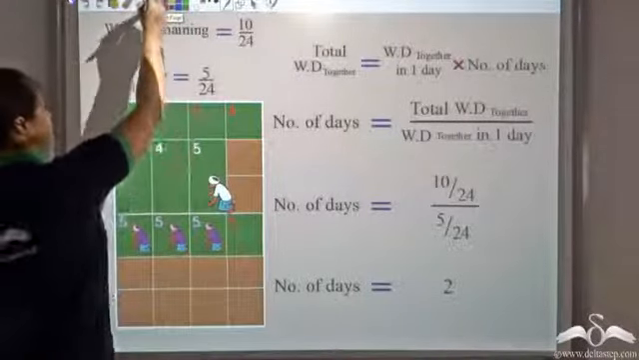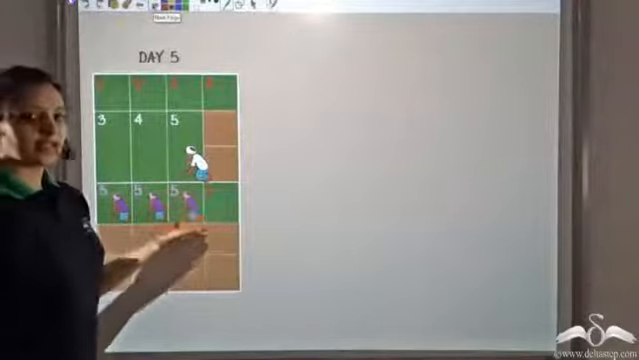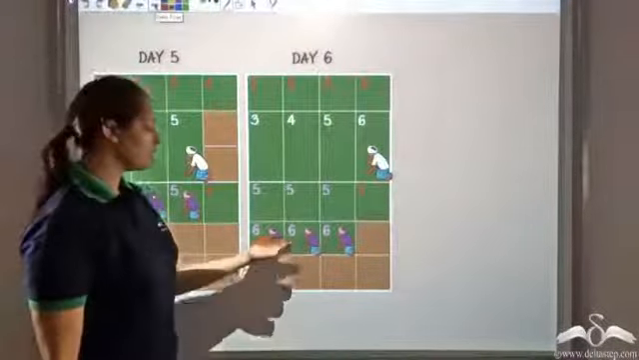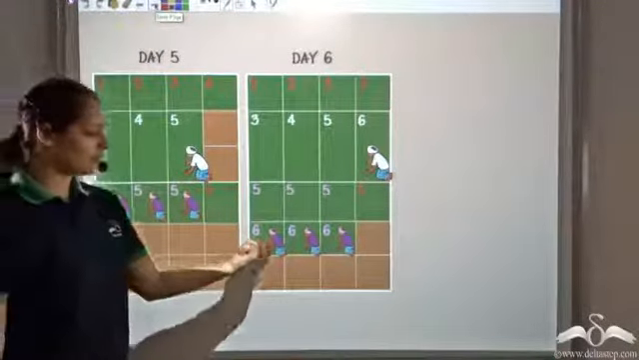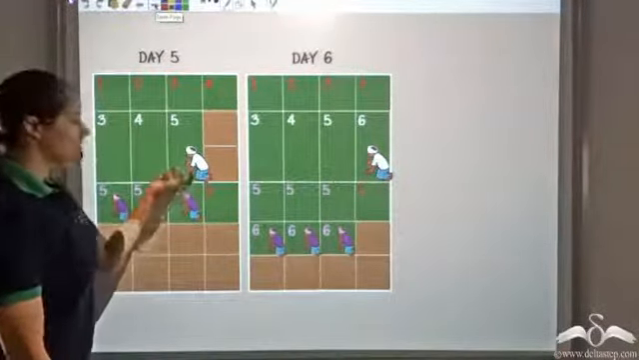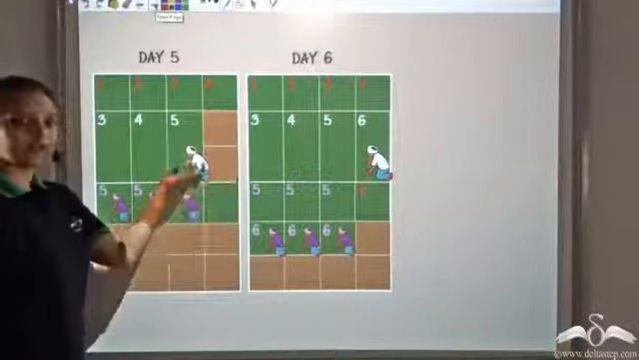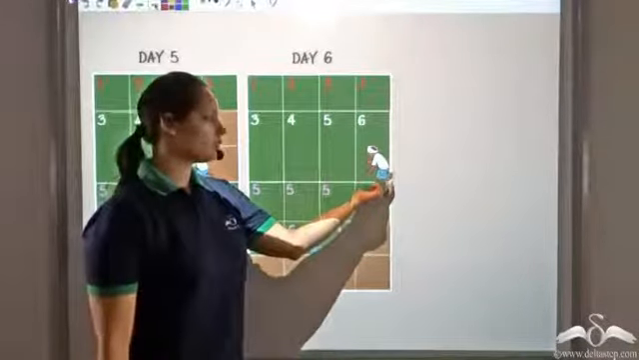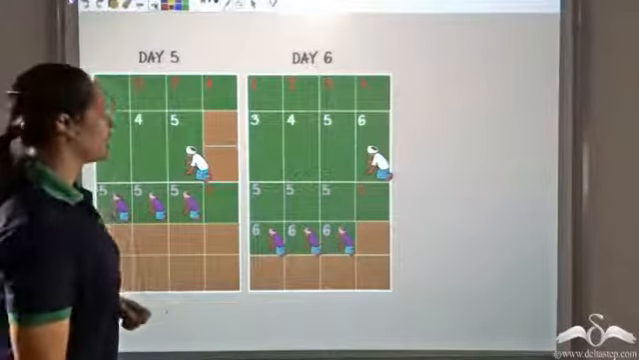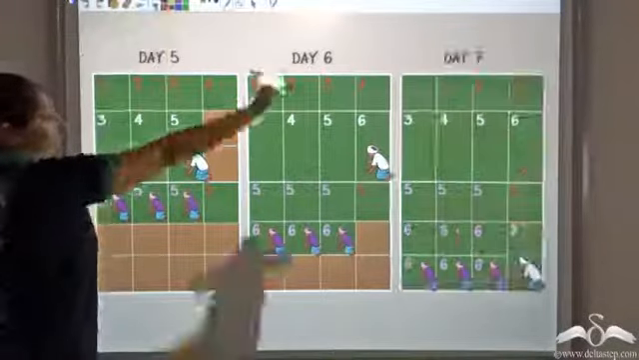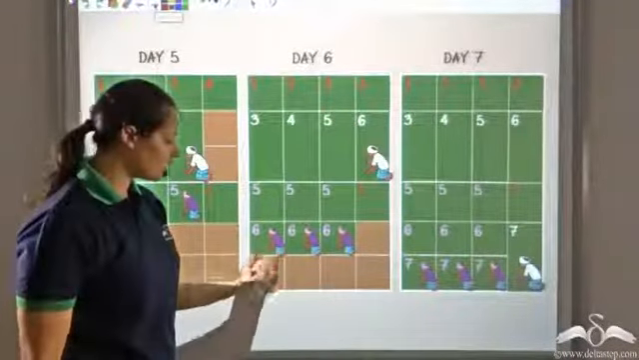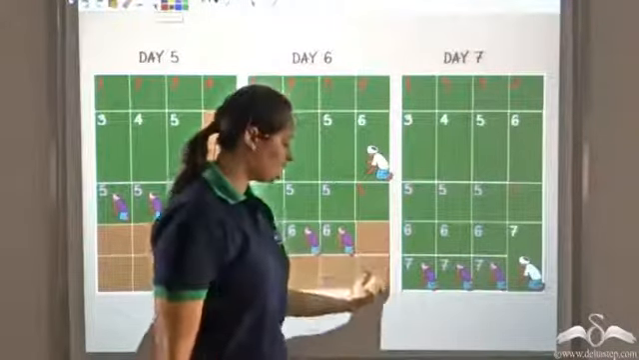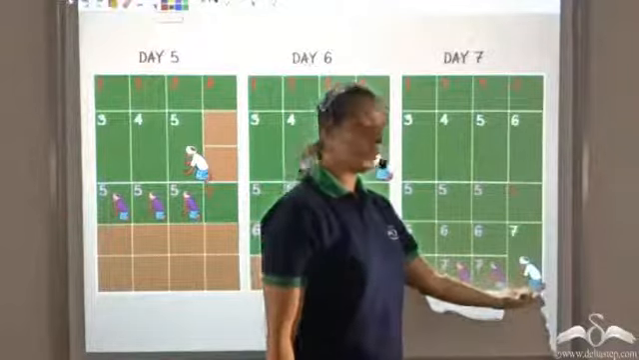So this is day 5. Now let's look at day 6. What happens on day 6? Shambhu will do 3 plots and Jagannath will do 2. That is 1 by 12 or you can say 2 by 24. So this is what Jagannath is doing on the 6th day. Now let's look at the 7th day. On the 7th day again Shambhu does 3 plots and the remaining 2 plots are being done by Jagannath.